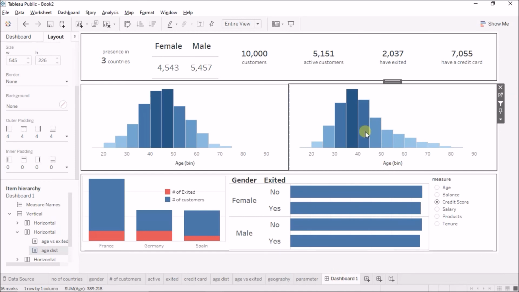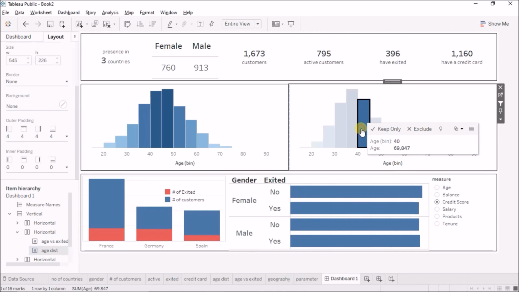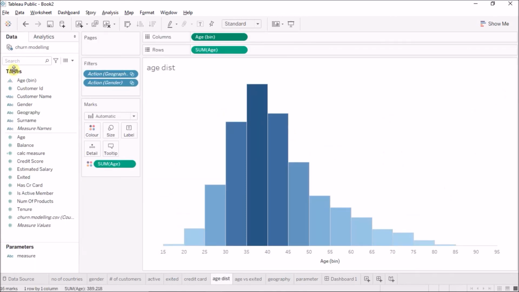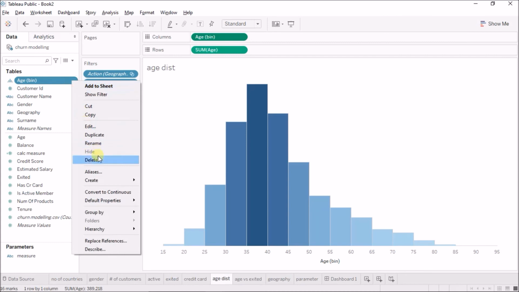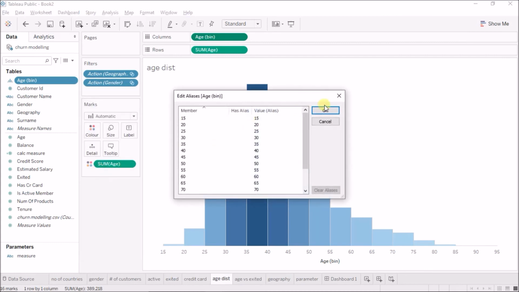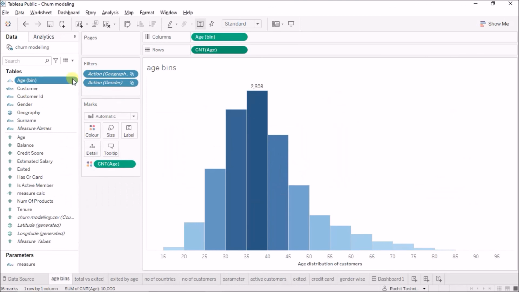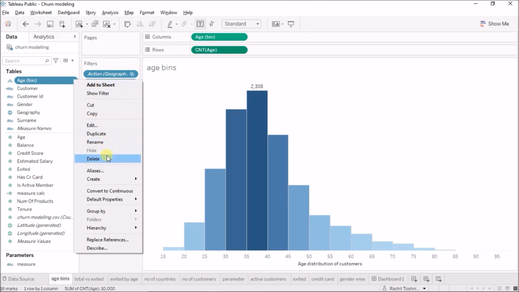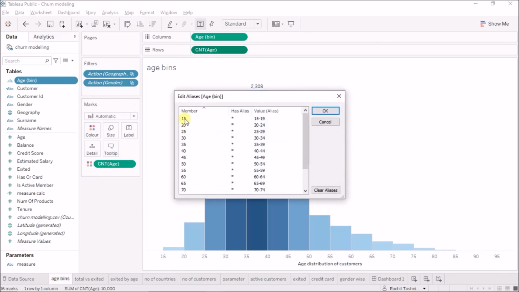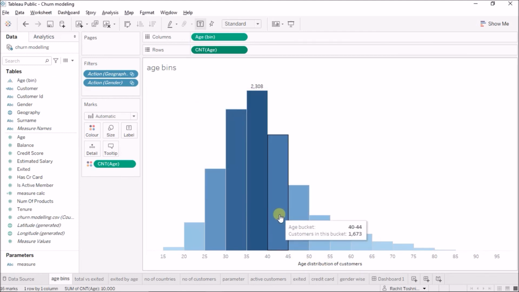If this age bin is bothering you, if you cannot figure out what the age bin is really trying to tell us, you can just come to the sheet, click on the age bin, click on aliases, and edit the aliases here. For example, I've done this in the demo dashboard, and if I click on edit aliases, I've changed the values so that when the member is 15, it means the range is 15 to 19, then the range is 20 to 24, 25 to 29, etc. So you can change these values manually, and this is how you will get the age bucket of 40 to 44 written in the tooltip.